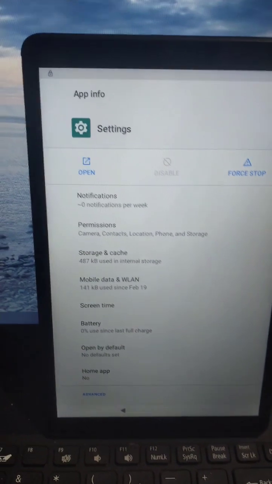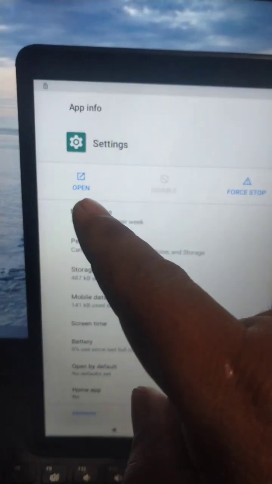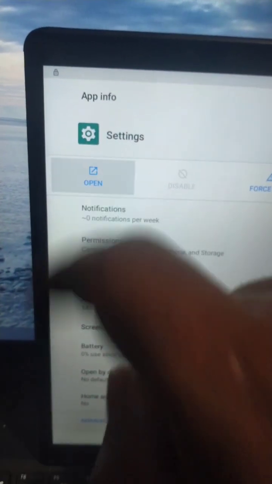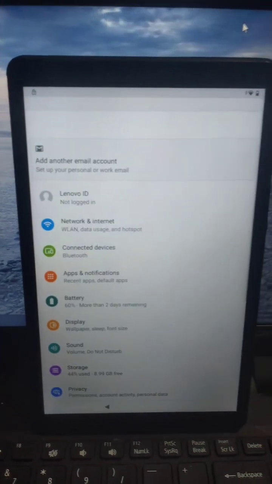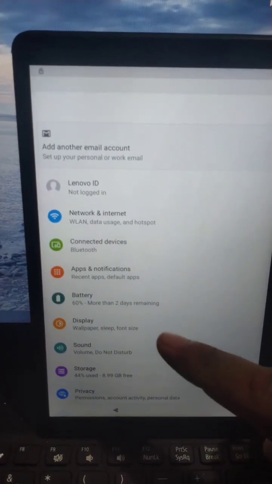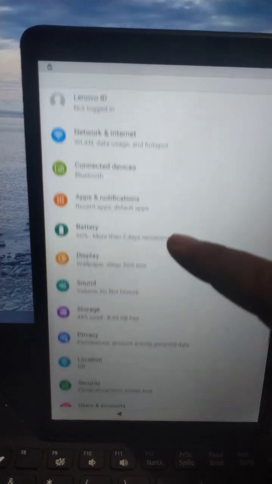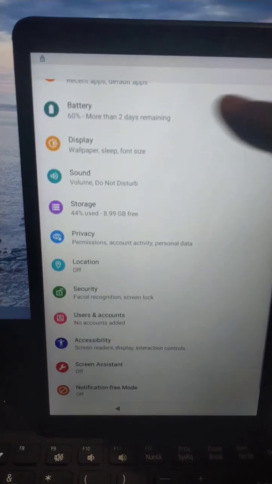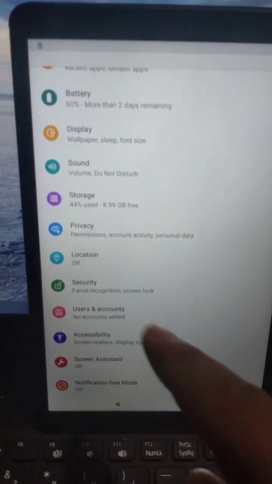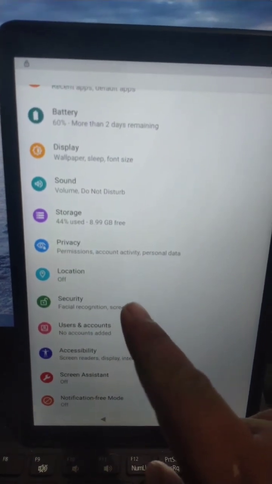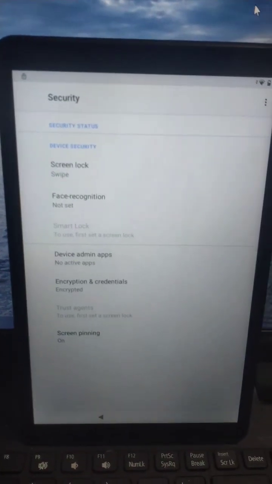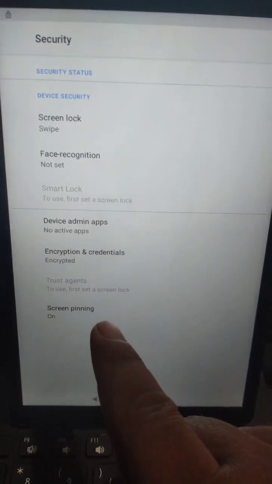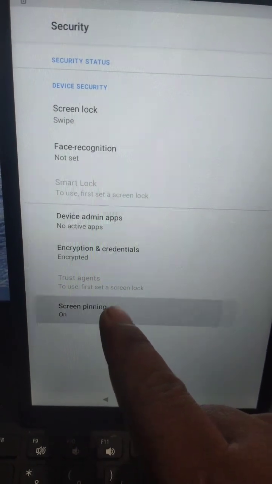Then after that, you need to click open. Then you need to swipe up again. Then look for the word security. You just need to click the security. Then go to screen pinning. Click screen pinning.